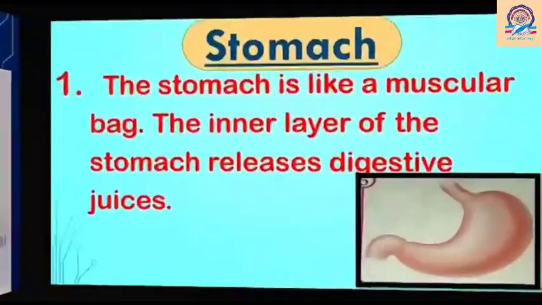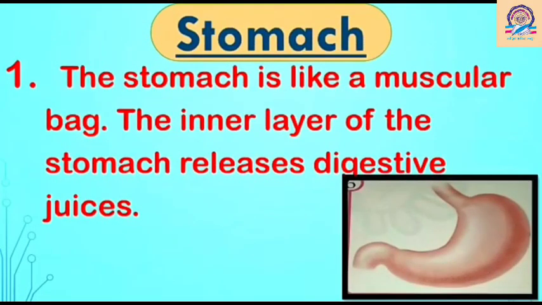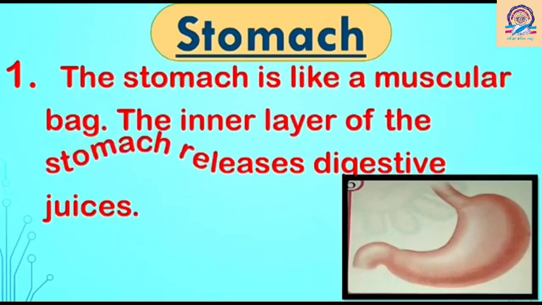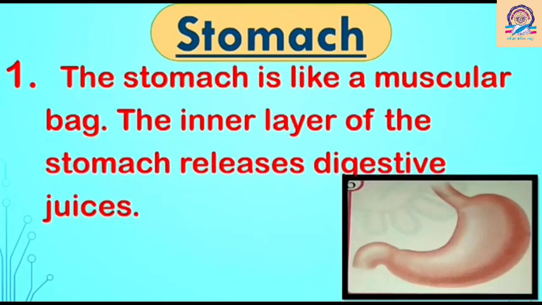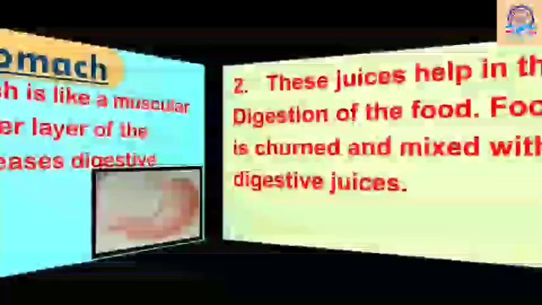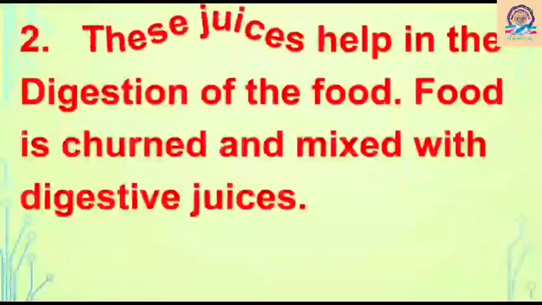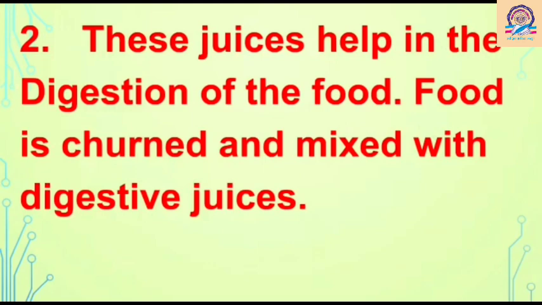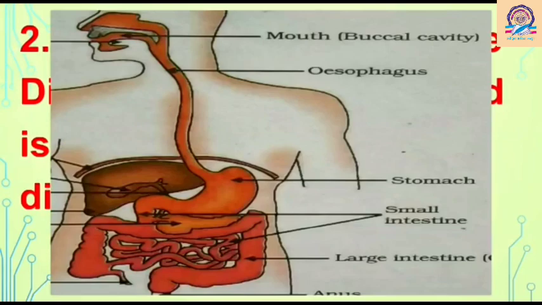Okay. Now the food has passed on to the stomach, and stomach is like a muscular bag. If you see in the picture, it will look like a letter J. The inner layer of the stomach releases digestive juices. These juices help in the digestion of the food. Food is churned and mixed with digestive juices. Okay, now see in the picture? Yes, here is the stomach. Okay.